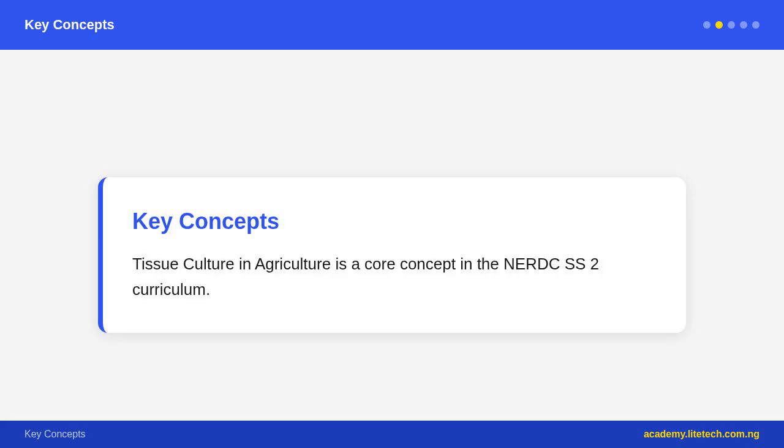Stage 1, explant selection: choose a small piece of plant tissue, or the explant, typically a shoot tip, node, leaf section, root section, or embryo from a healthy, disease-free mother plant. Stage 2, surface sterilization: the explant must be free of microorganisms, bacteria and fungi, that would overgrow and kill the plant tissue in the nutrient-rich culture medium.